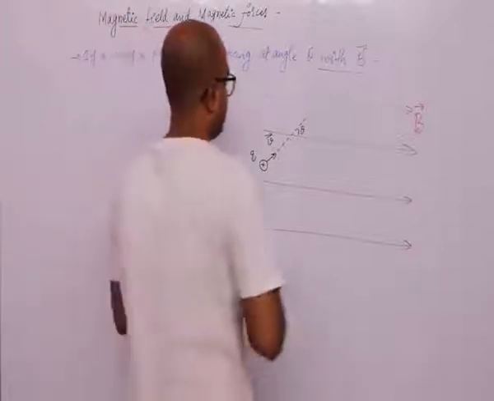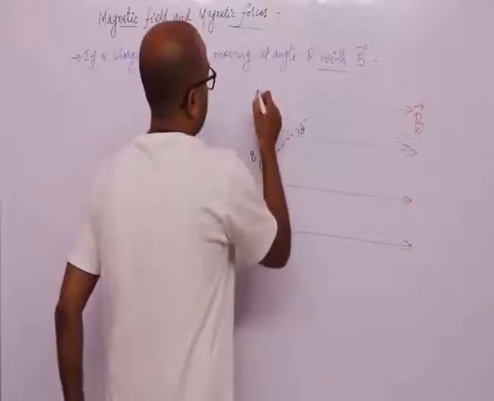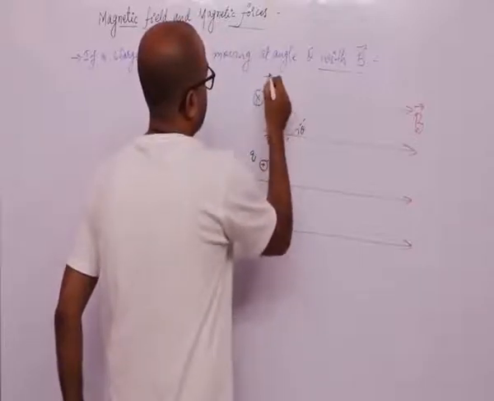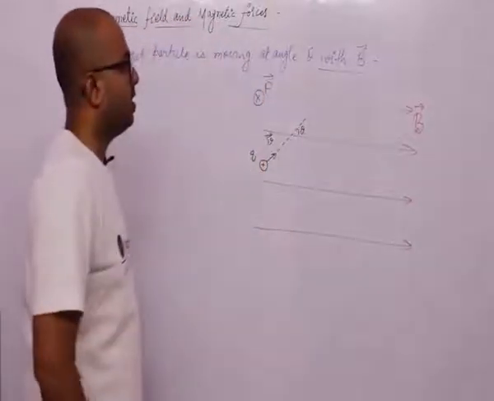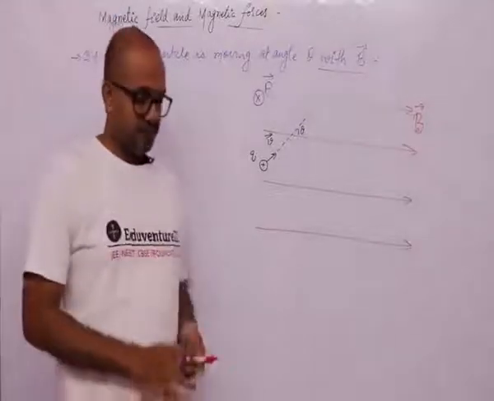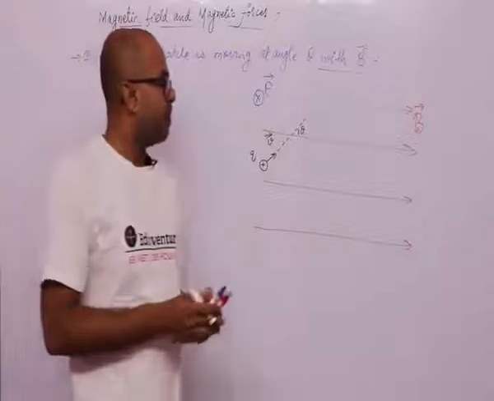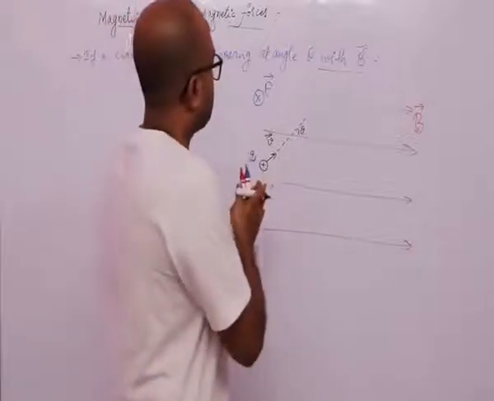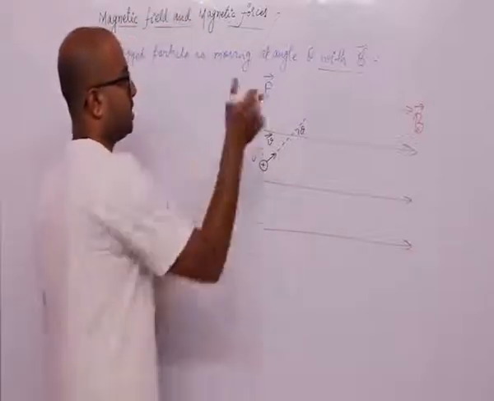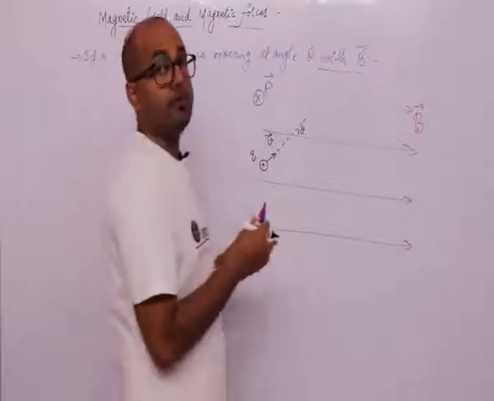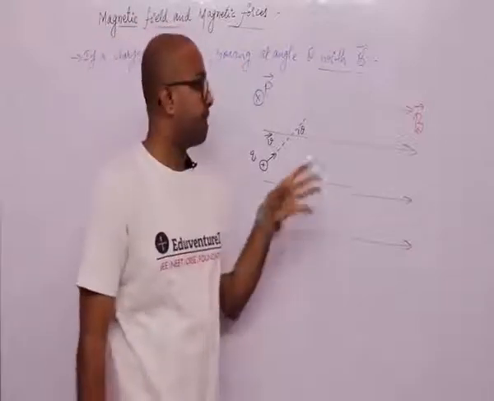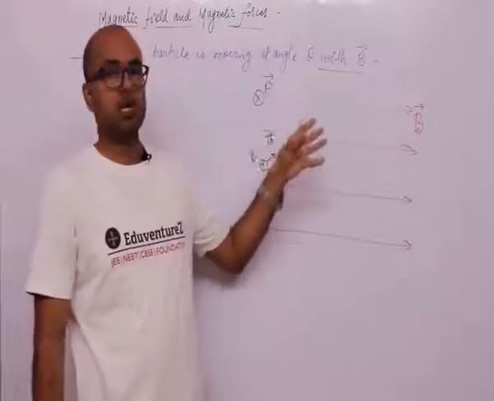So the force here is in the inward direction, which means the force is perpendicular to the velocity as well as the magnetic field.